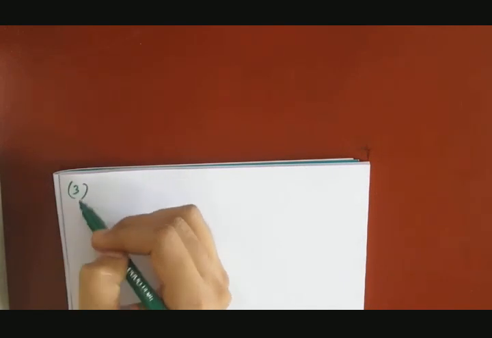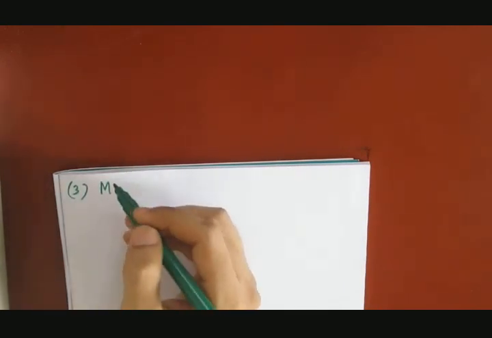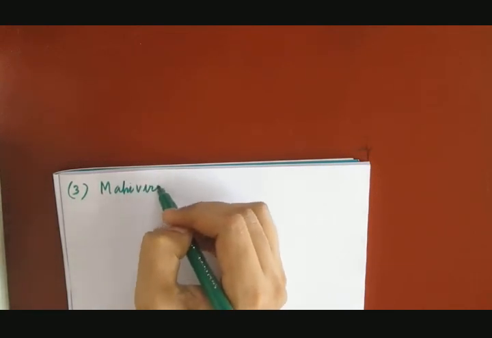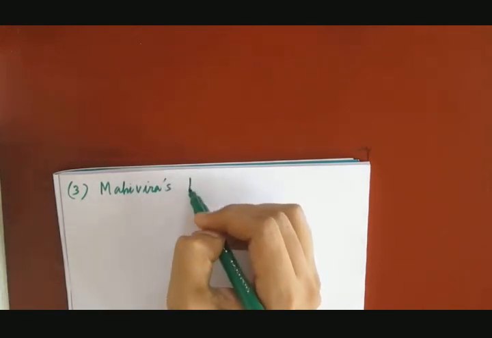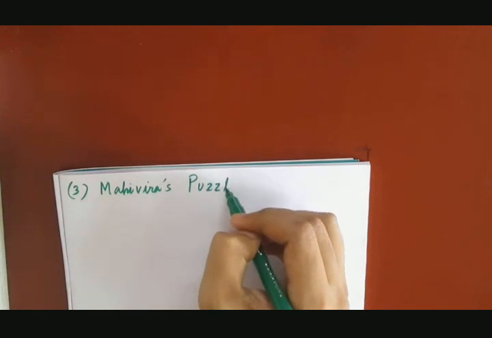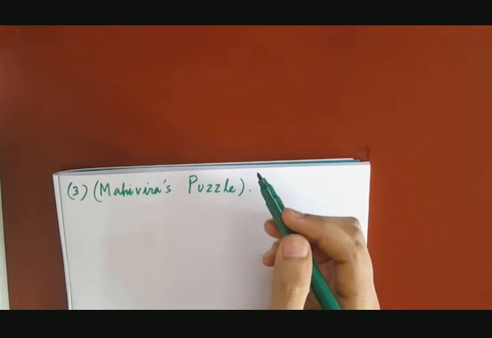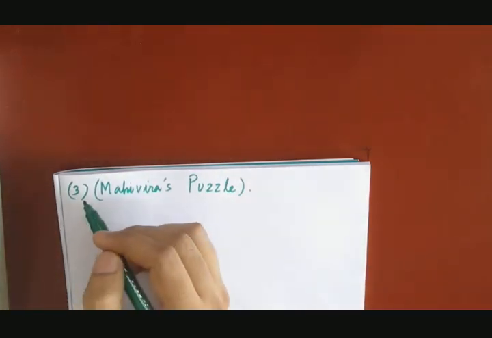Now let me give you one last interesting puzzle to deal with. This puzzle was given by Mahavira, an Indian astronomer and mathematician. Mahavira's puzzle. Now, what was the puzzle? Let me write the puzzle.